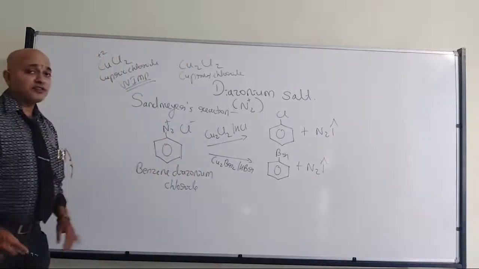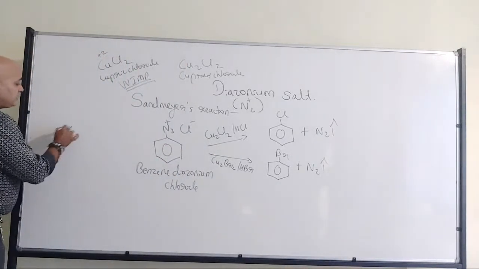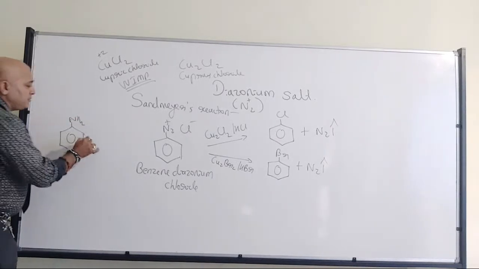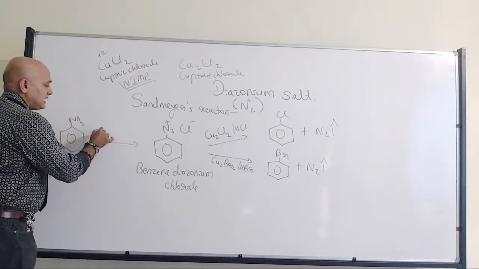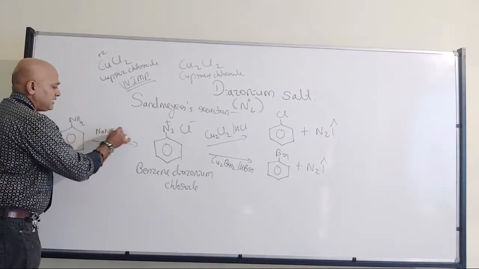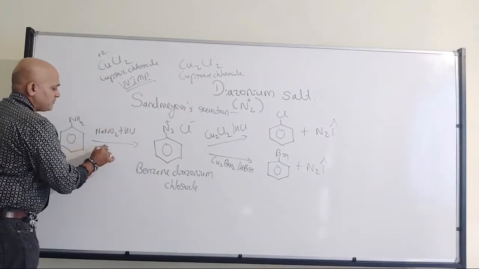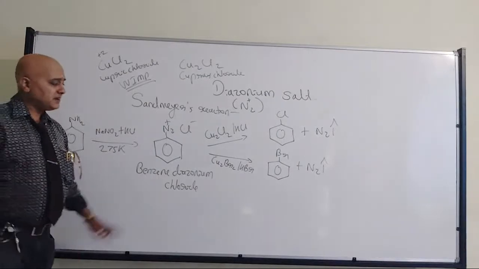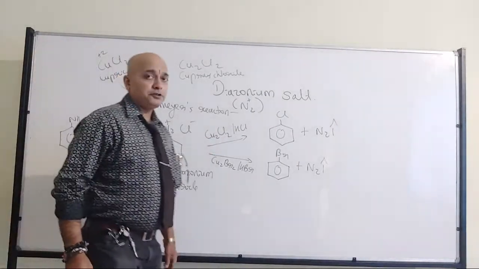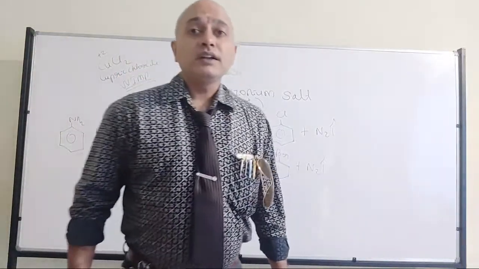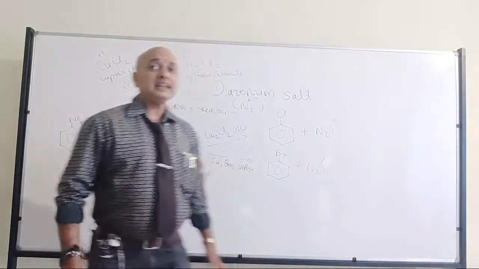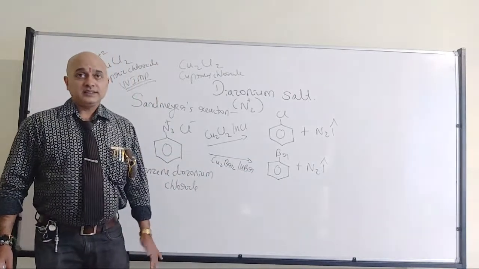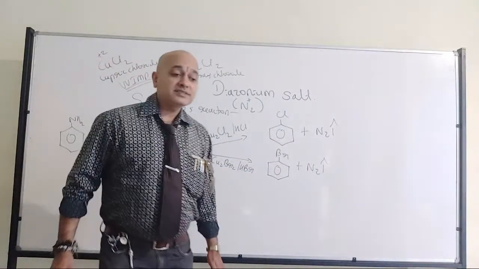That aniline I have not written here. If you want to write, we have the aniline, C6H5NH2, which when you treat with NaNO2, sodium nitrite and HCl, somewhere around 275 Kelvin, we are going to have the intermediate, which will get converted into respective haloarenes or aryl halides. So chlorobenzene and bromobenzene. That's where we have the Sandmeyer's reaction.